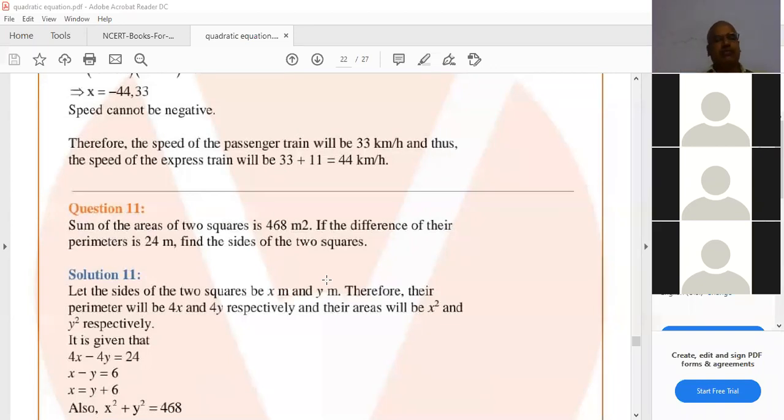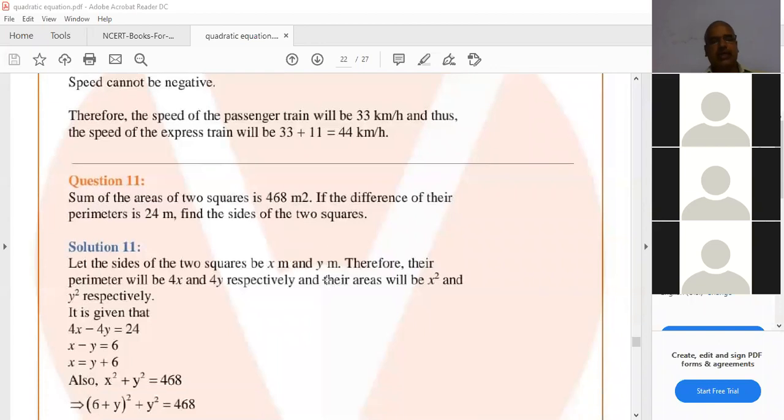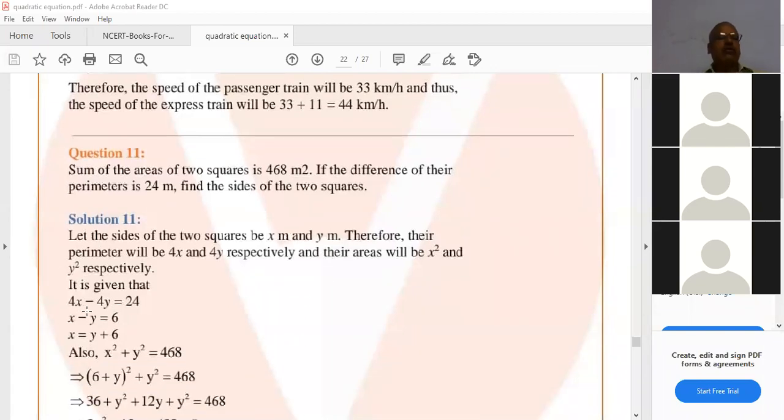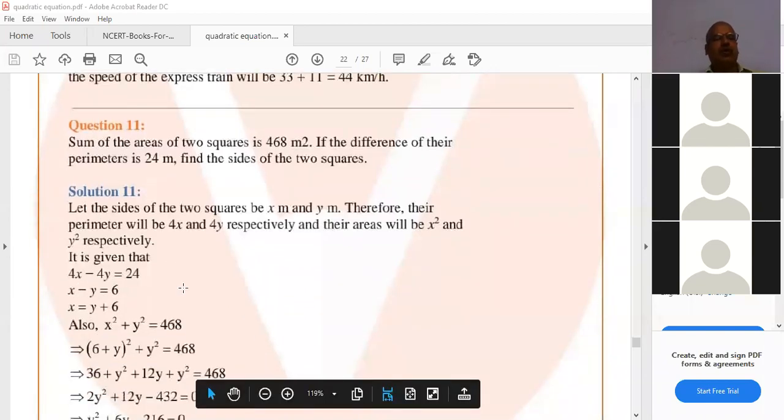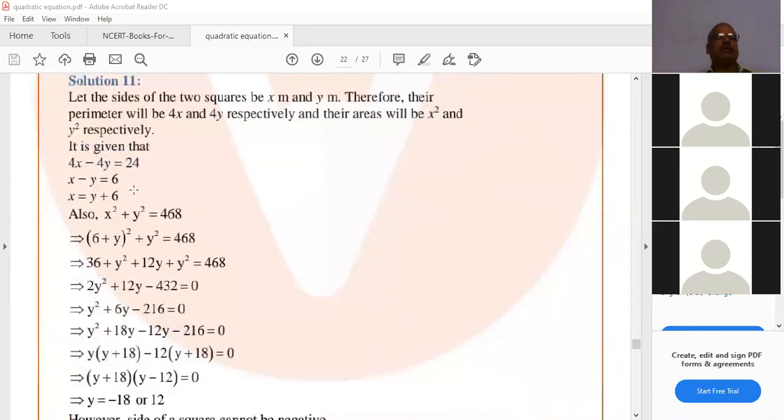Therefore, their perimeters will be 4x and 4y respectively, and their areas will be x square and y square respectively. It is given that the difference of their perimeters is 24. So 4x minus 4y equals 24. Hence x minus y equals 6, dividing by 4 on both sides. Then x equals y plus 6, or 6 plus y, both the same.